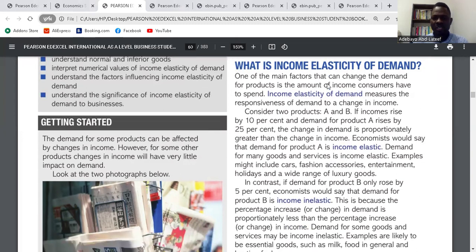So here we should consider two products, A and B. If income rises by 10% and demand for product A rises by 25%, the change in the demand is proportionately greater than the change in income. Economists will say that product A is income elastic.